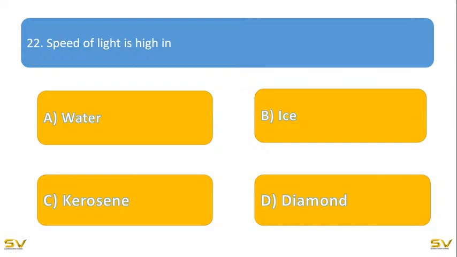Option A, water; option B, ice; option C, kerosene; option D, diamond. Speed of light is high in which one? So for this question, water, ice, kerosene, diamond.